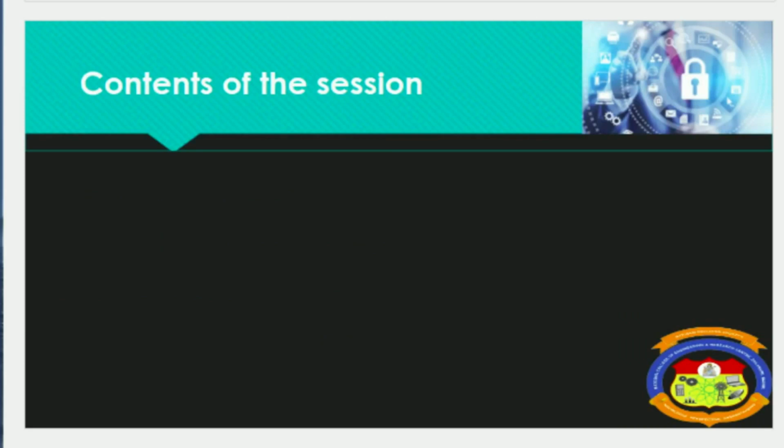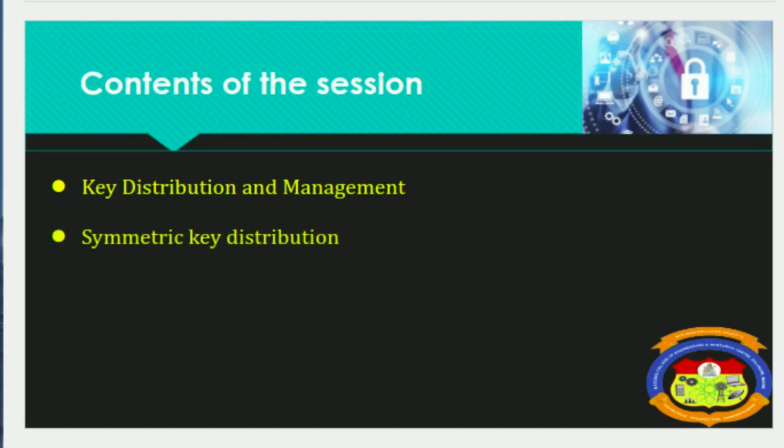Today's lecture is divided into 5 components. The first is key distribution and management. We will discuss the key that can be generated by using well-known symmetric as well as asymmetric cryptographic algorithms like RSA and Diffie-Hellman. Then symmetric key distribution.